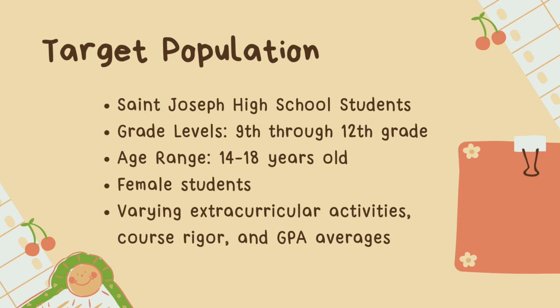Who's our target population? St. Joseph High School students from grade levels 9th through 12th grade, with their ages ranging from 14 to 18 years old. And they're all female students with varying extracurricular activities, course rigor, and GPA averages.